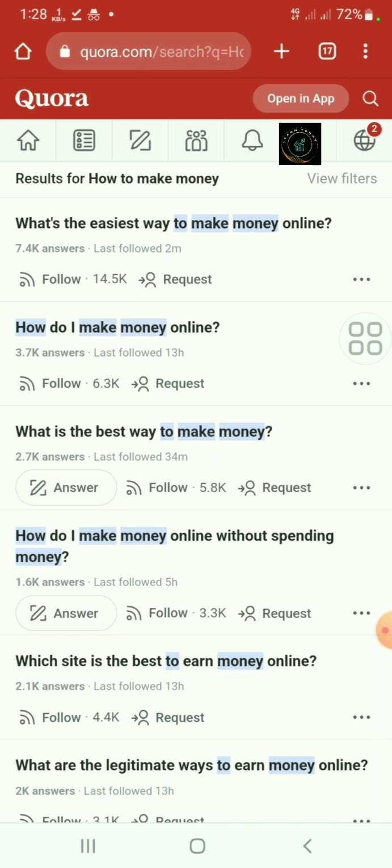So we are using Quora. Quora is most popular for questions and answers. Somebody is asking their problem and somebody is answering their question. So I will answer some people's questions, and many people will see my answer, and we will make money. So simply go to Quora.com and create a new account and just create your profile, with your real information.